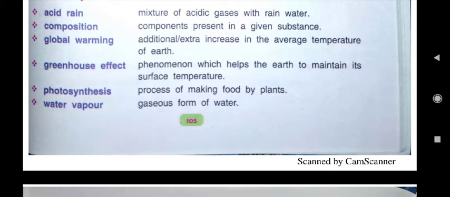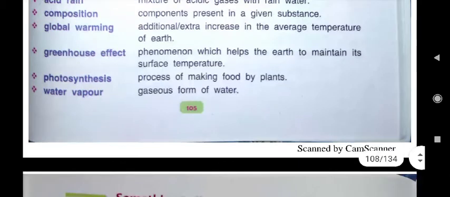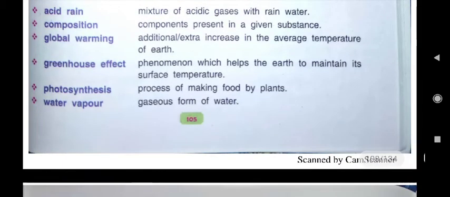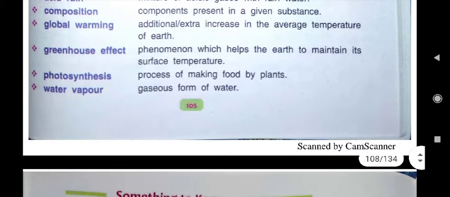Next is global warming. Global warming means additional or extra increase in the average temperature of earth. Greenhouse effect. What is greenhouse effect? It is a phenomenon which helps the earth to maintain its surface temperature. And if surface temperature will increase, then what will be there? Global warming. If global warming is there, then ice of glaciers will melt down, and then widespread destruction and casualties will be there.